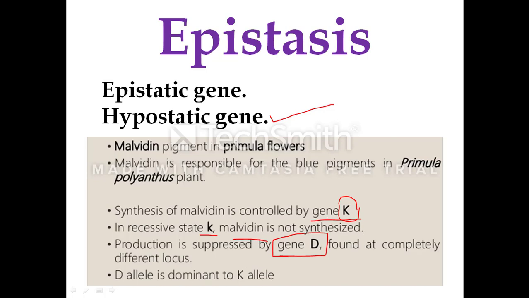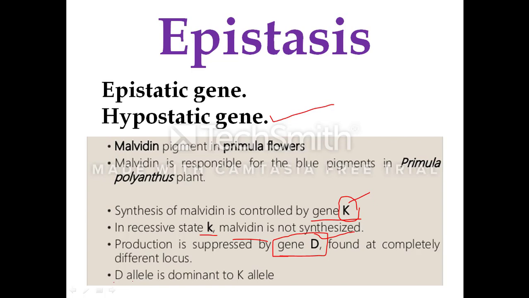Both are dominant genes. In the absence of one of the dominant genes, they express their characteristic phenotype. But in the presence of the dominant gene capital D, the epistatic gene, only it will produce its phenotype. Both the dominant genes are located on different loci.